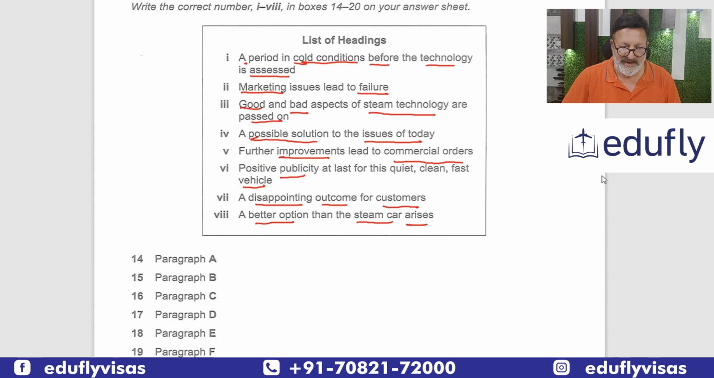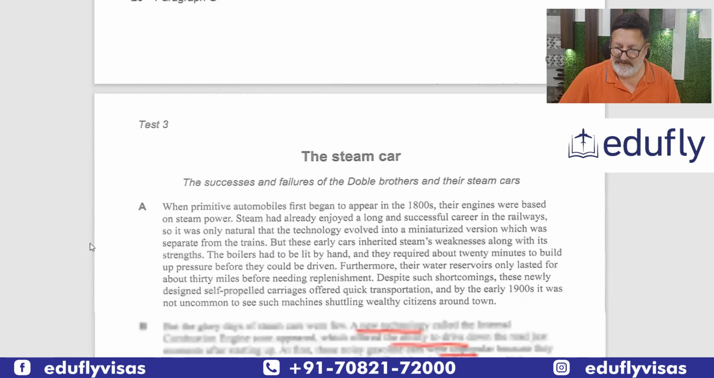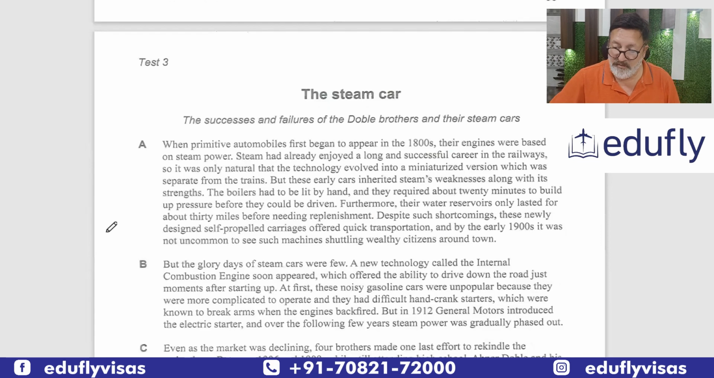Now we have to start from paragraph A. Let us read paragraph A first, and I'll let you know how to do it. So let's mark something as we read. Primitive automobiles, so there is something about primitive, meaning old time. Automobiles, when they first began in the 1800s, the engines were based on steam power. So the engines were based on steam power, right?